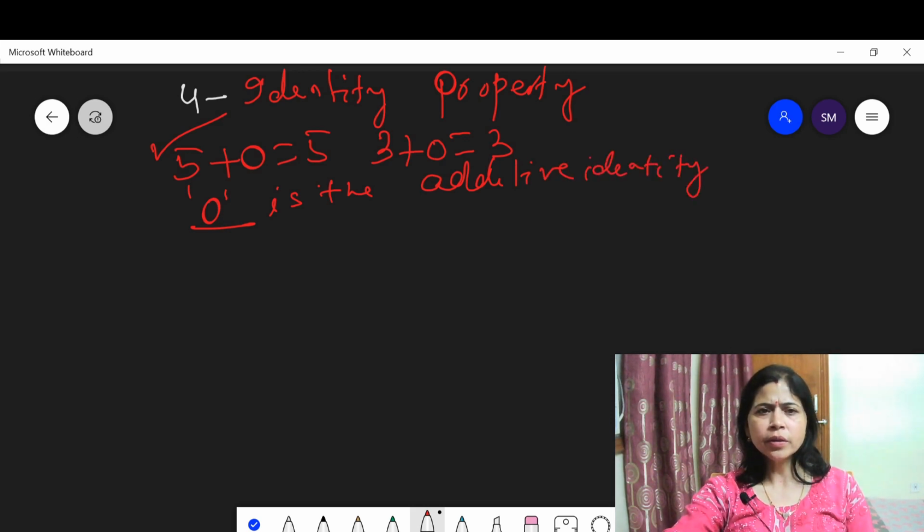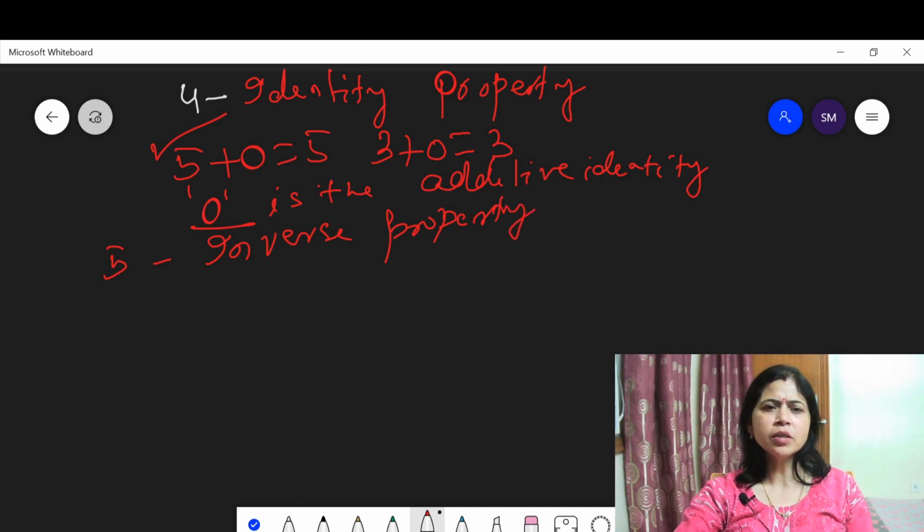Identity. Then next, inverse property. Inverse property means 5 minus 5 is equal to 0.